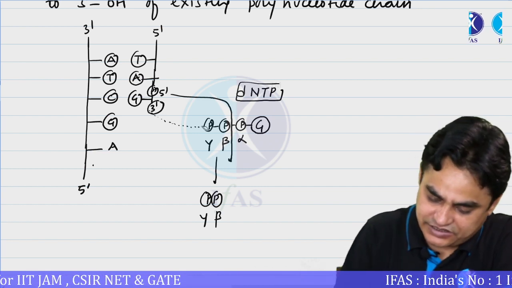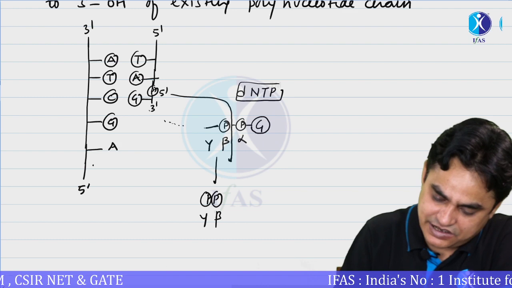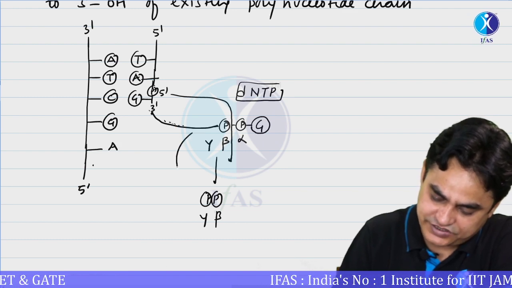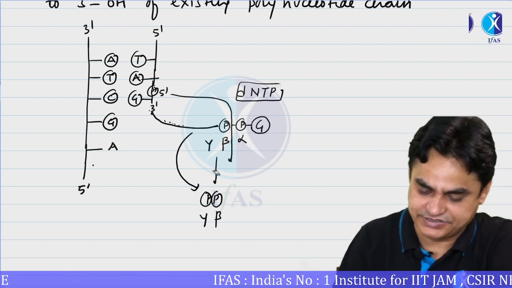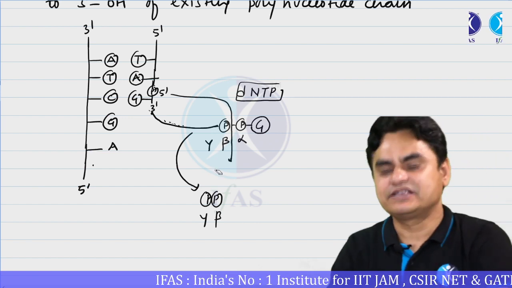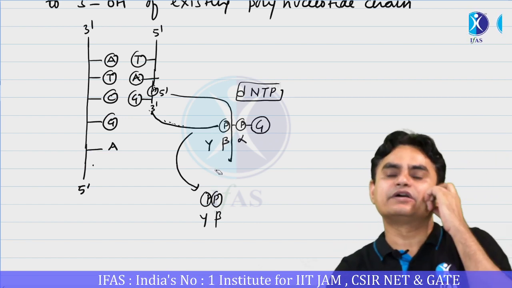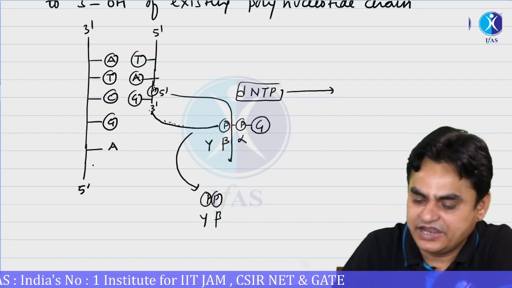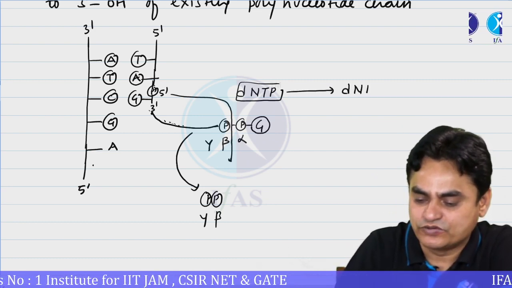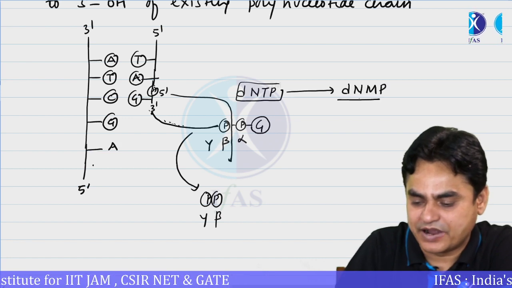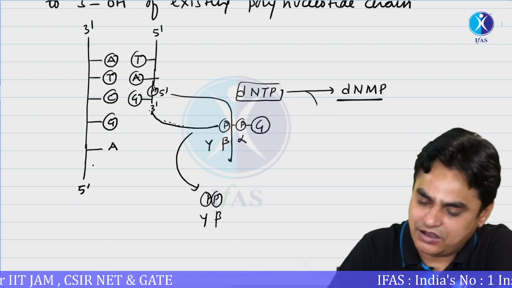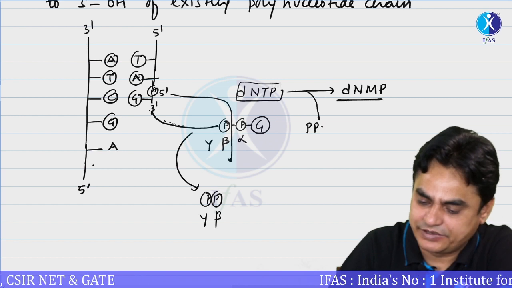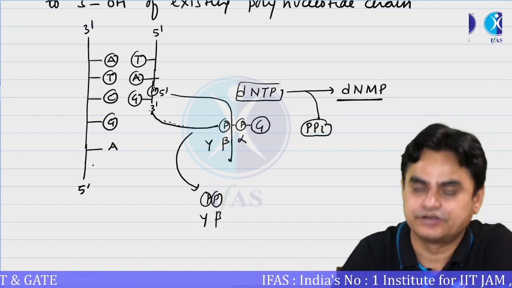So this nucleotide enters over here, releasing a pyrophosphate. Is it clear? So what we are saying is that for synthesis, what we need is dNTP. Only dNMP, that is nucleoside monophosphate, will become a part, while a pyrophosphate would be released.